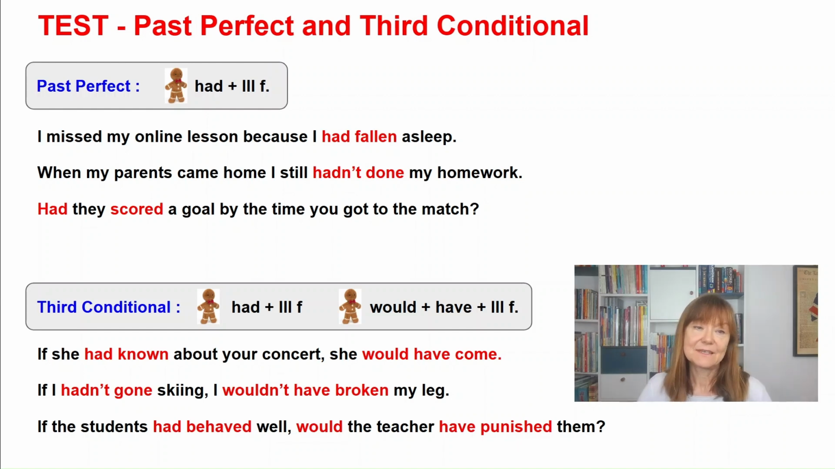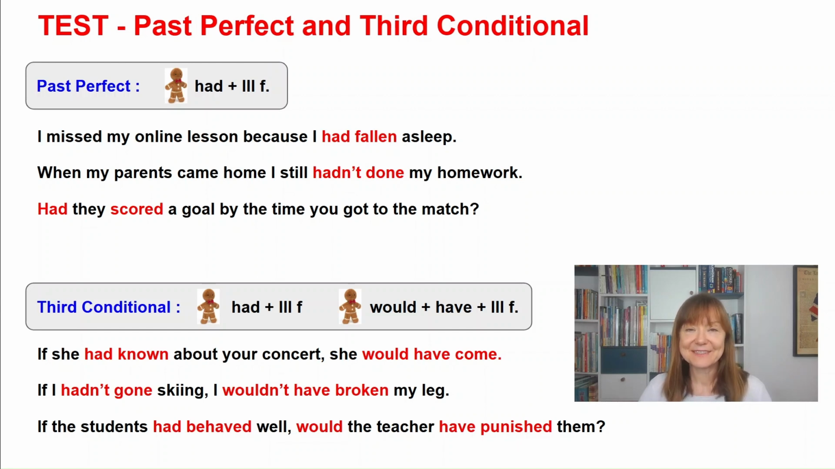And the question, had they scored a goal by the time you got to the match? So we are asking about something that happened before you got to the match. Okay? And as you can see, when we form a question, had goes first, before the subject. Okay? Third conditional, it has past perfect in it.